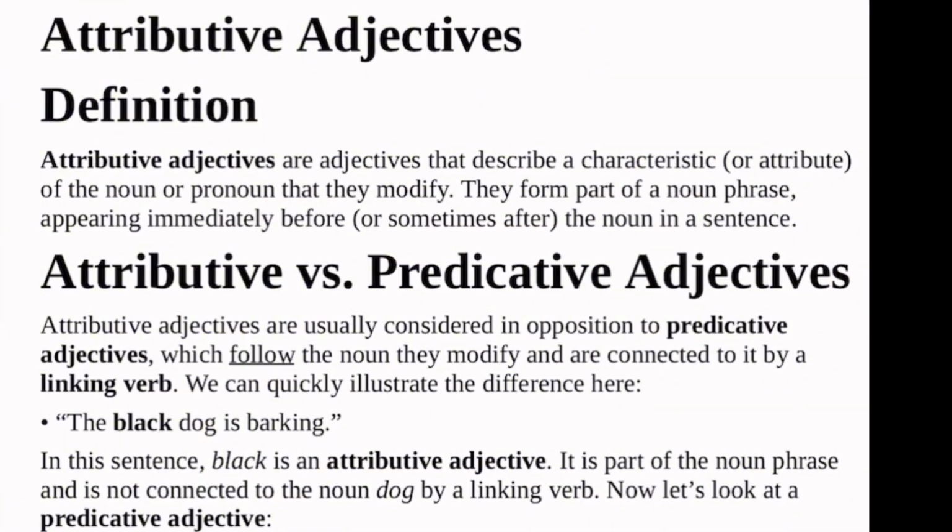You cannot see them together in a way that they will now form a noun phrase. So if an adjective is close to a noun, and it is so close that you can join them together and form a noun phrase, we say that adjective is used attributively. Now let's take a look at predicative adjectives.